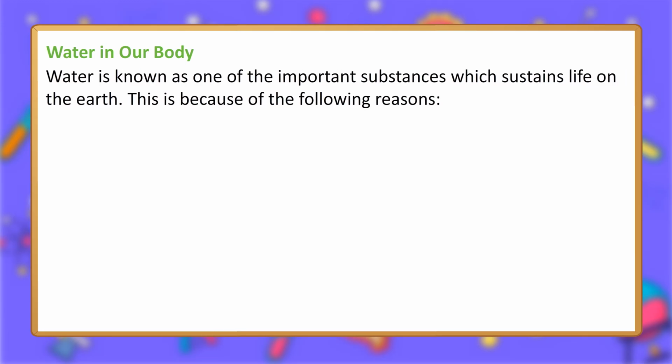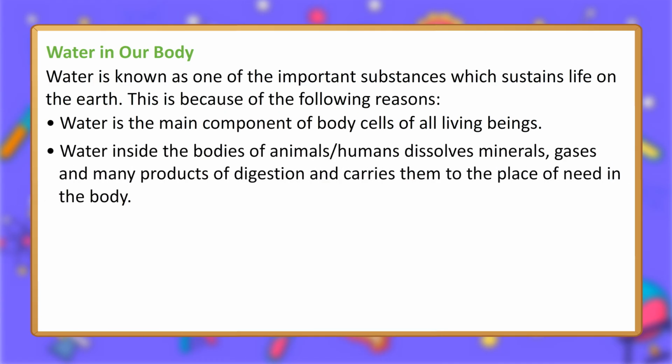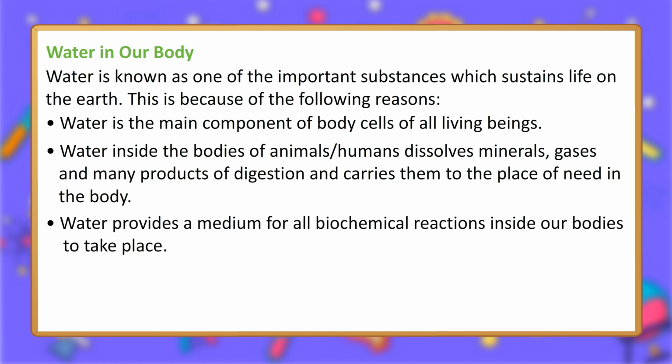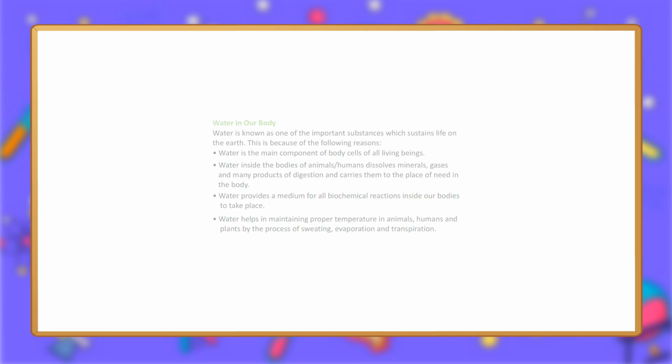Water in our body. Water is known as one of the important substances which sustains life on the earth. This is because of the following reasons. Water is the main component of body cells of all living beings. Water inside the bodies of animals and humans dissolves minerals, gases and many products of digestion and carries them to the place of need in the body. Water provides a medium for all biochemical reactions inside our bodies to take place. Water helps in maintaining proper temperature in animals, humans and plants by the process of sweating, evaporation and transpiration.